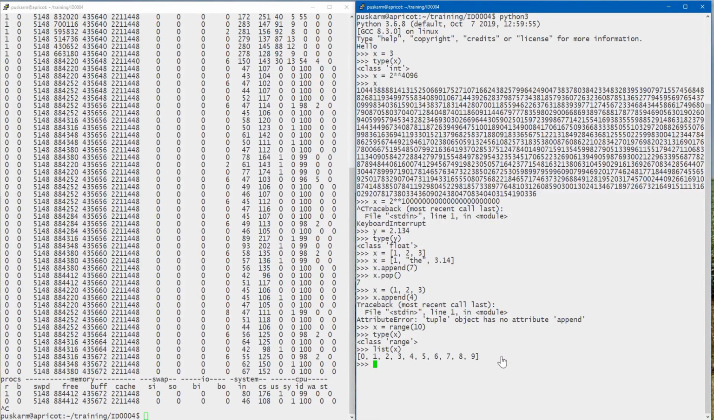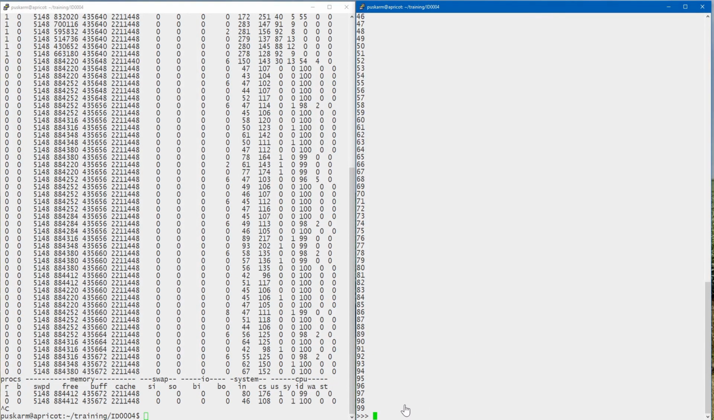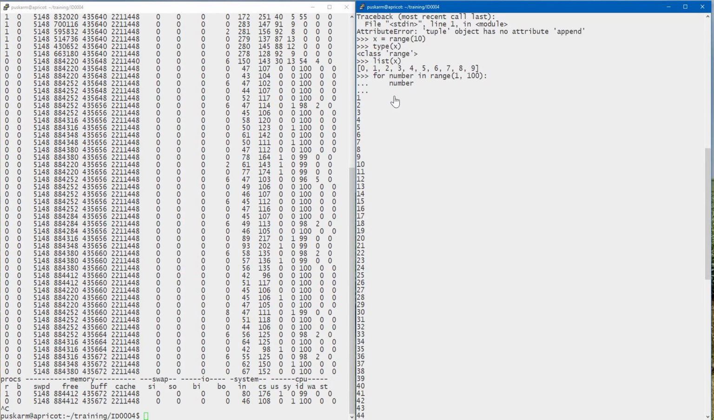And in terms of usability, what you use a range for mostly is to iterate through that sequence of numbers without having to create an intermediary object. So for example, I can say for number in range 1 through 100, show me the number. Notice it stops at 99 because the range is inclusive and exclusive. So the first number will be included, the last number will not be included.